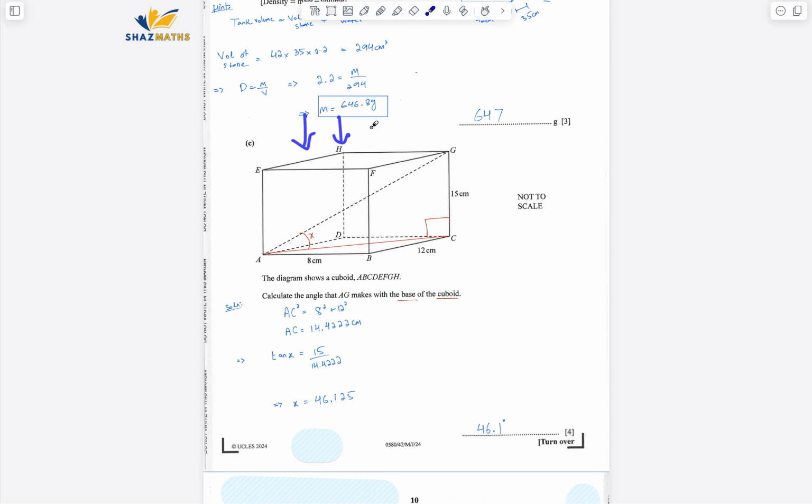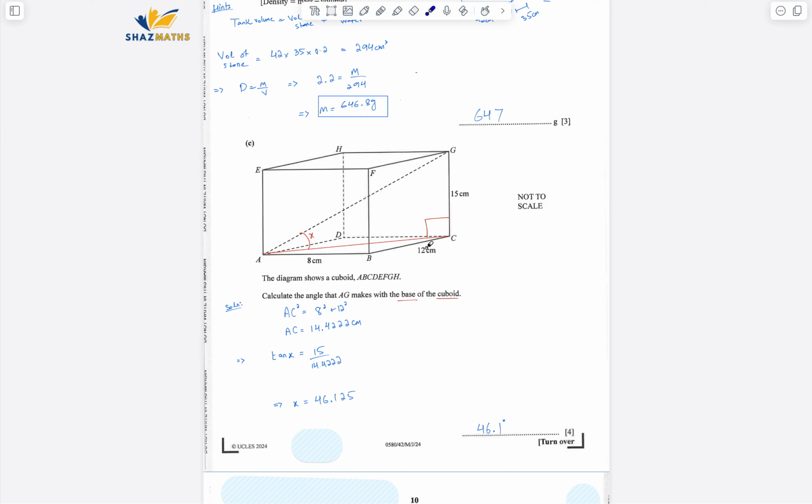For that one, we have to assume that there is a light source on the top, so that the shadow of this line is formed on the plane the examiner is talking about. So that's the basic concept. If we put a light source from the top, the shadow of this point is still going to be here, but the shadow of this G point will be formed on the point C. So you connect those points. Now these are the two lines between which you have to find the angle. So that's what I've marked. We have to find this angle X.